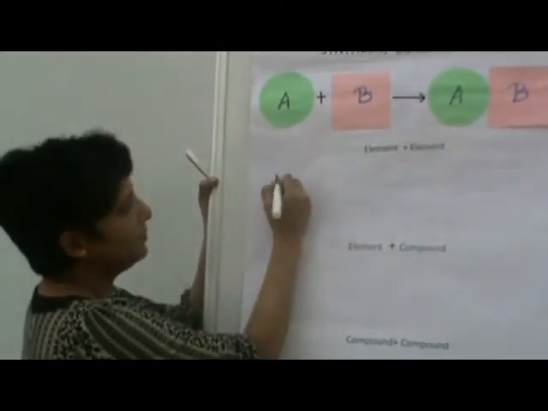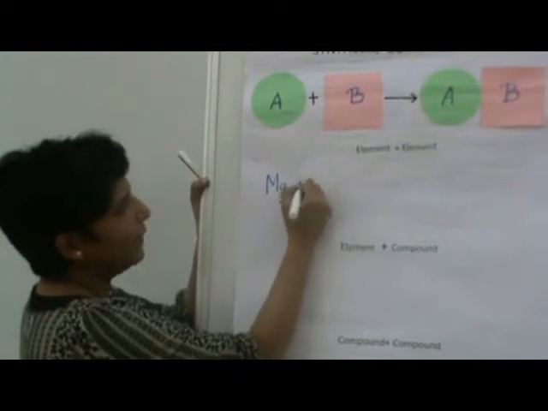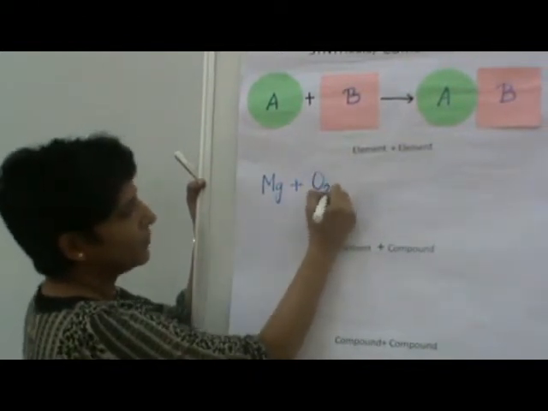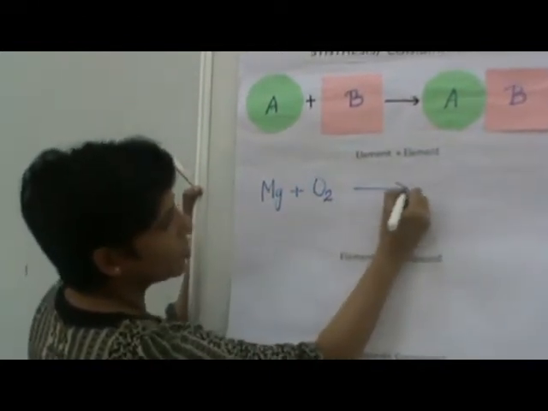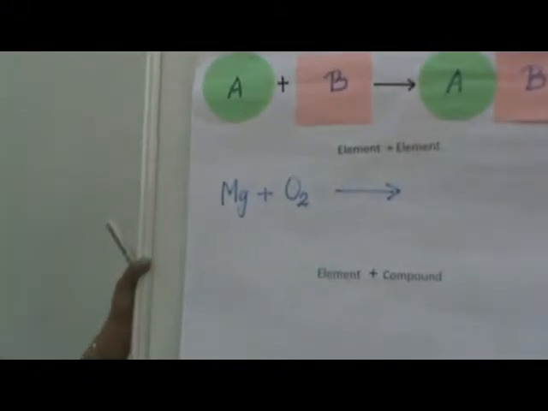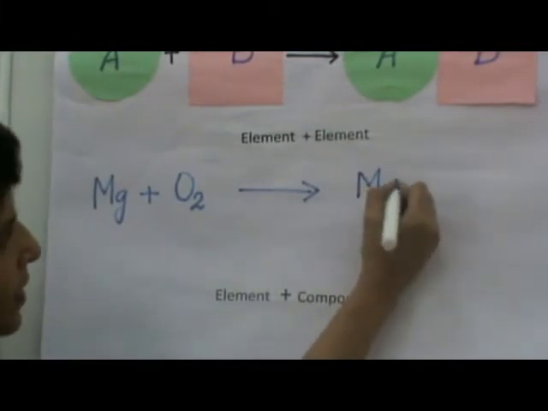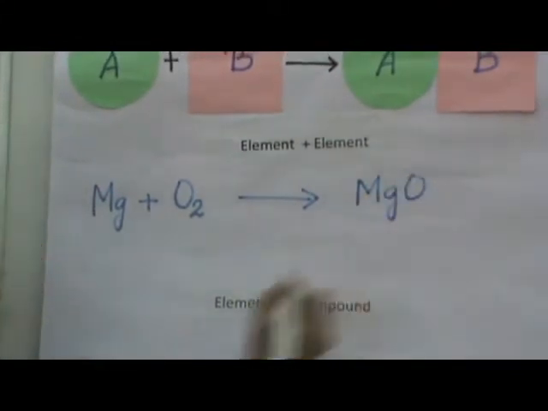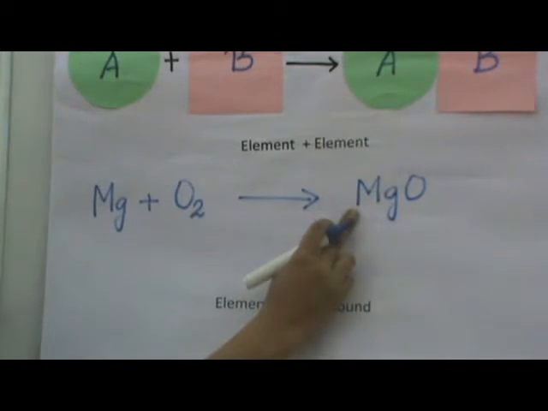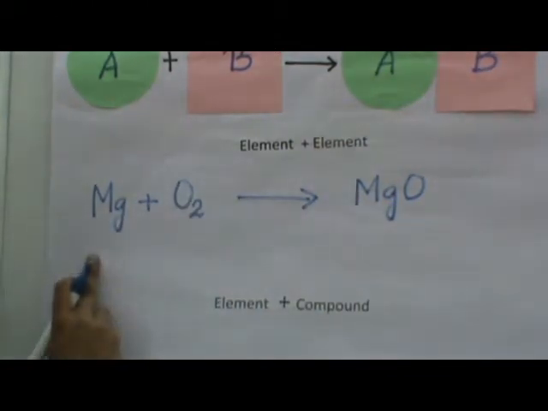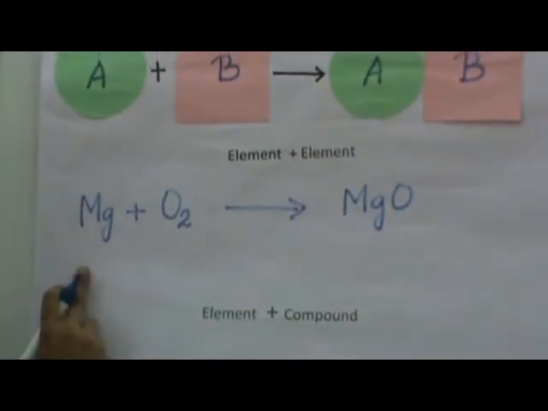I take magnesium and I burn it in oxygen. When I say I burn it in oxygen, it means I am adding oxygen to it and I get a product which is known as magnesium oxide. This is a white colored powder which is entirely different from the magnesium ribbon that I have burnt.